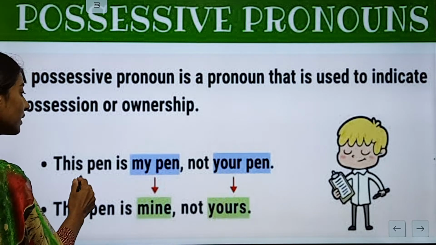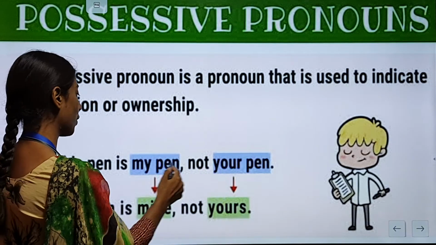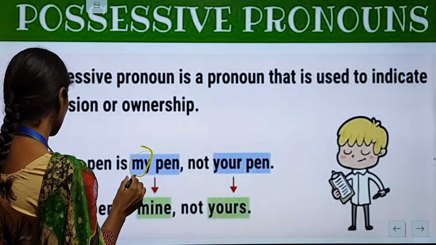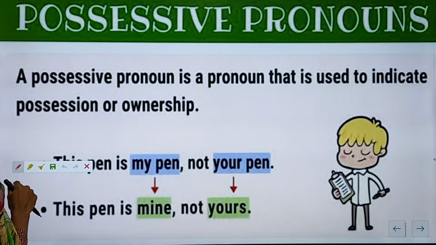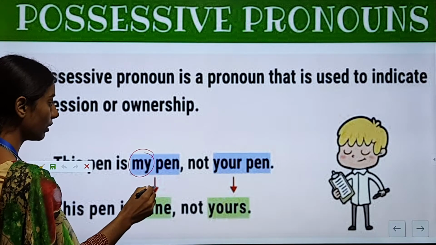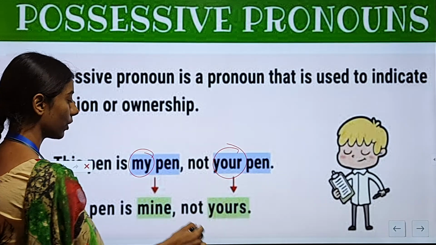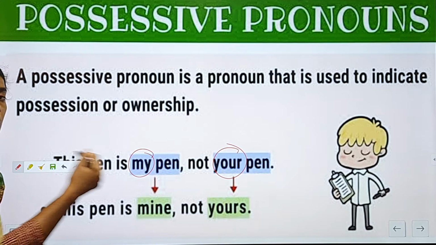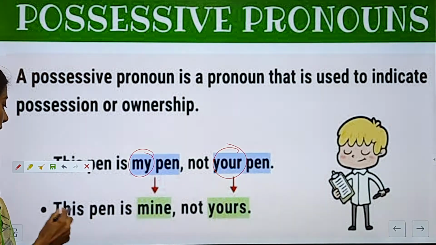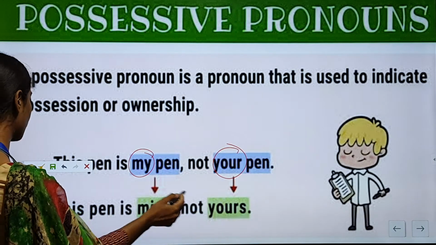Okay. So this pen is my pen, not your pen. Now my is the word, and your is the word, a pronoun which is showing the possession, that is, who belongs to whom. Okay. This pen is mine, not yours.